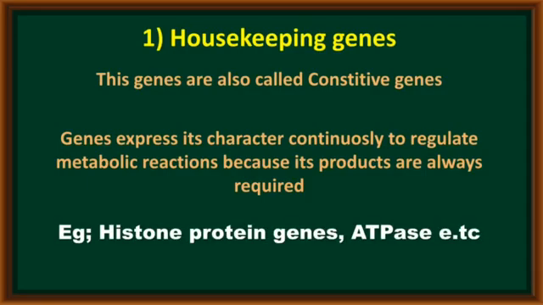Taking some examples: the first example, histone protein genes. Histone protein genes are always expressed in a living cell. They are useful for the packaging of DNA. Along with that, the second example, ATPase. The ATPase-producing gene is always expressed in a living cell to release energy. These are examples of housekeeping genes.